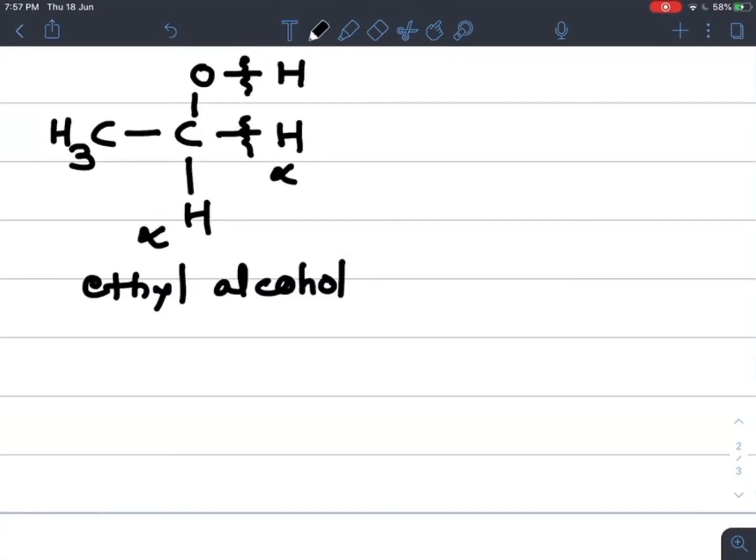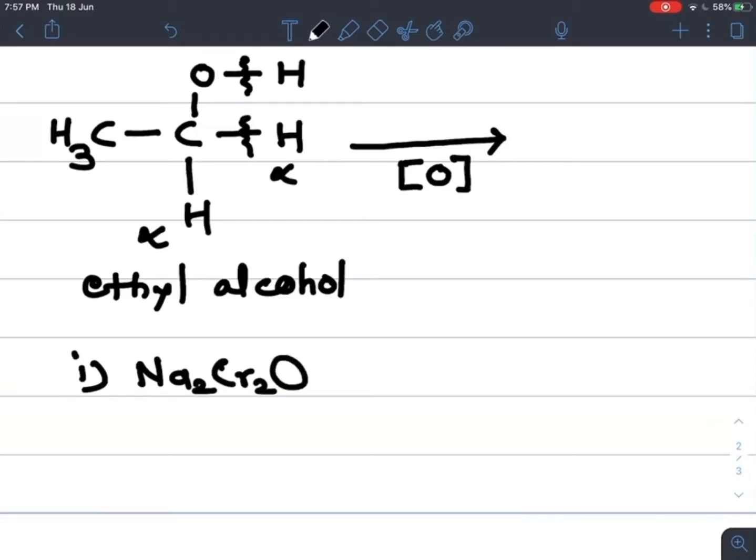So what is meant by oxidation? When it undergoes an oxidation reaction, there is addition of oxygen in the presence of oxidizing agents. Many oxidizing agents are there. You know about it. The first one is Na2Cr2O7 with H2SO4 and H2O, that is acidified sodium dichromate.